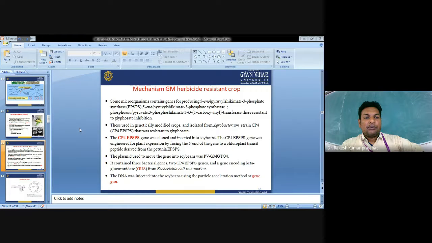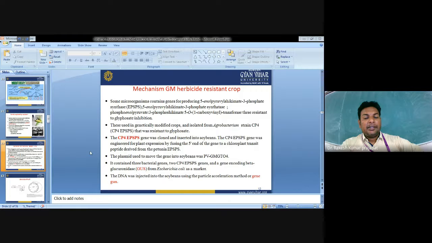The CP4 EPSPS gene was engineered for plant expression by fusing the 5' end of the gene to a chloroplast transit peptide, which is derived from the Petunia EPSPS. So the expression of this gene takes place in the chloroplast. And a plasmid is used to move this gene into the soybean.